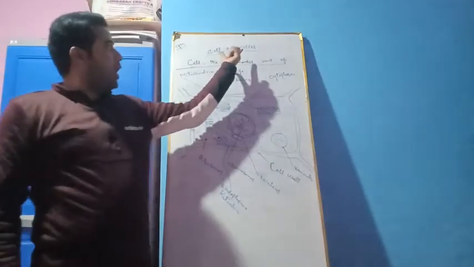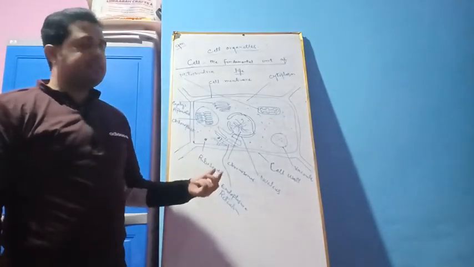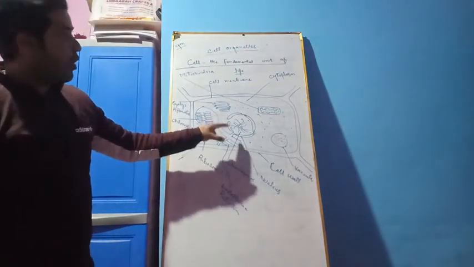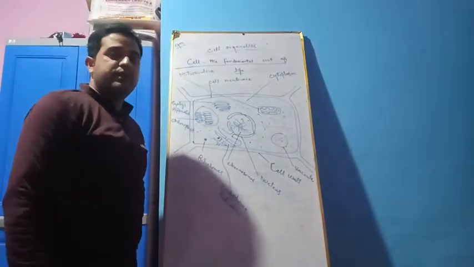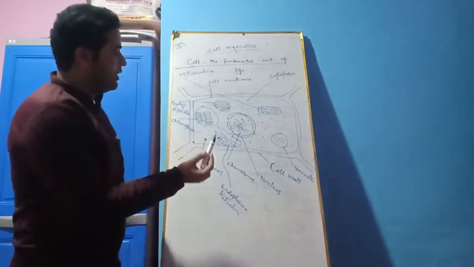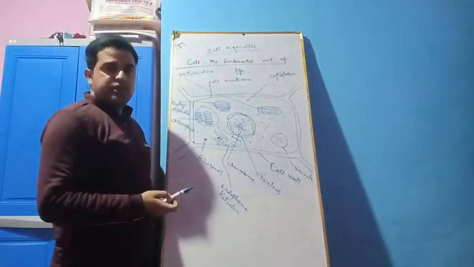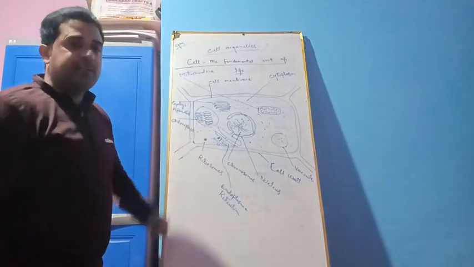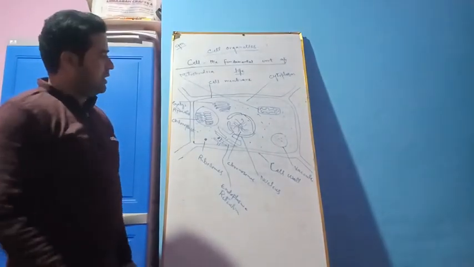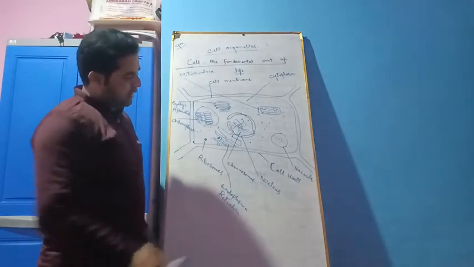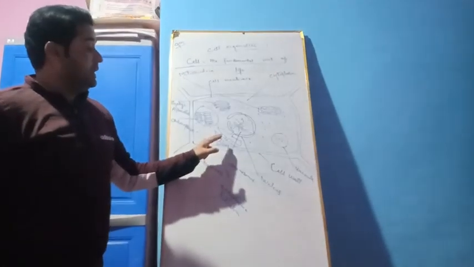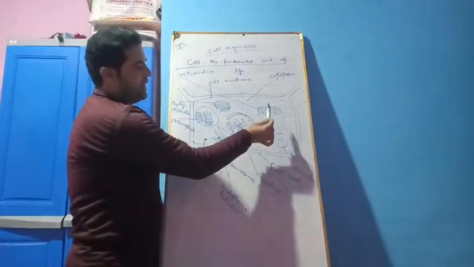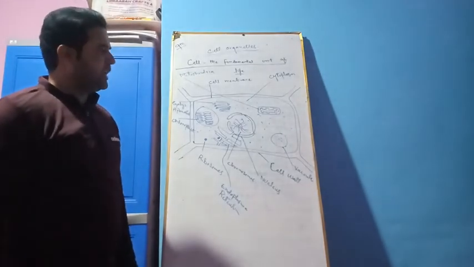Cell organelles. What are cell organelles? Cell organelles are basically the different parts of the cell which perform a particular function. So these different parts of the cell or the cell organelles, they perform the different function. They are meant for different types of particular type of function. For example, this nucleus, it is called the boss of the cell. It performs the control and coordination. This one, chloroplast, it is meant for the photosynthesis. This one, endoplasmic reticulum, it is meant for the transport and packaging. This vacuole, it is meant for storage. The mitochondria, it is meant for respiration, that is making of energy production.